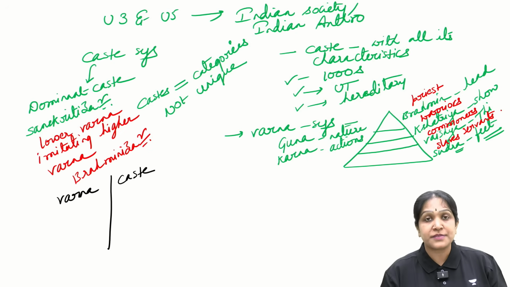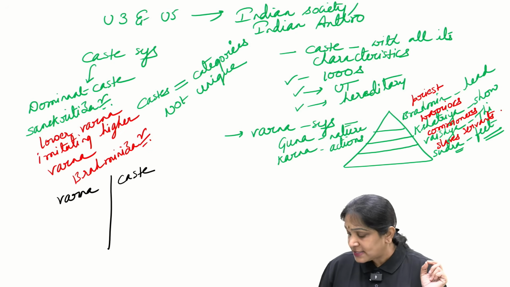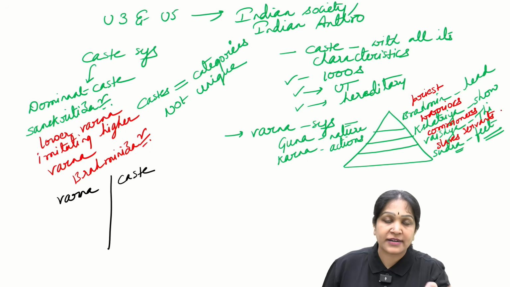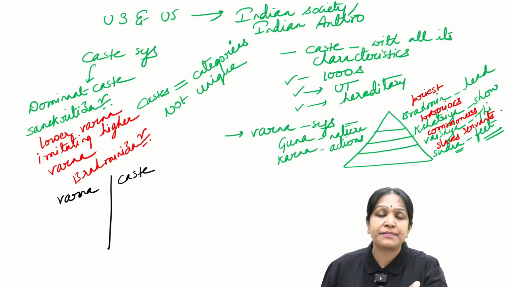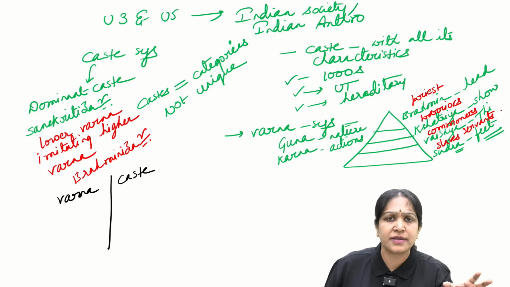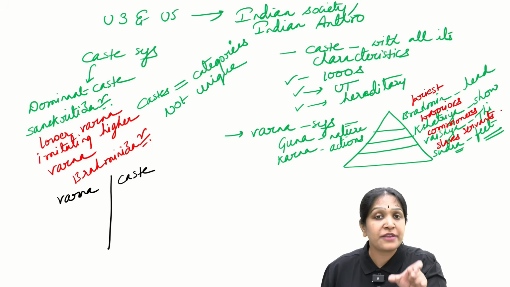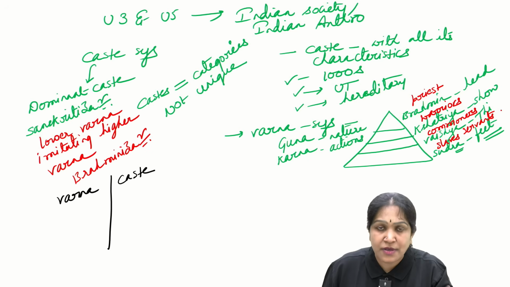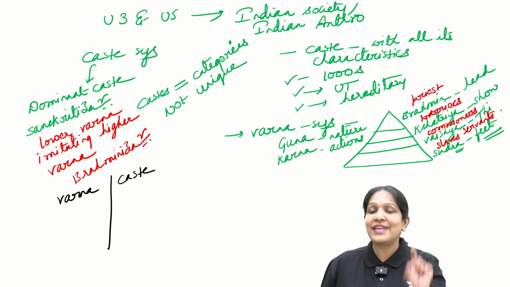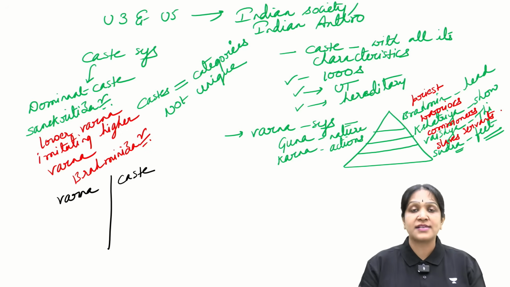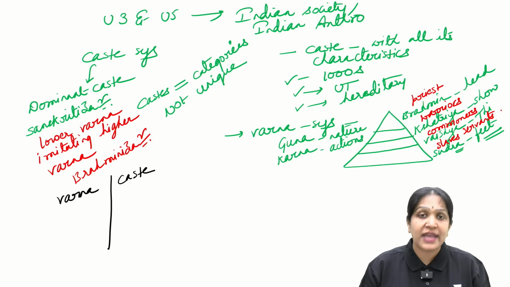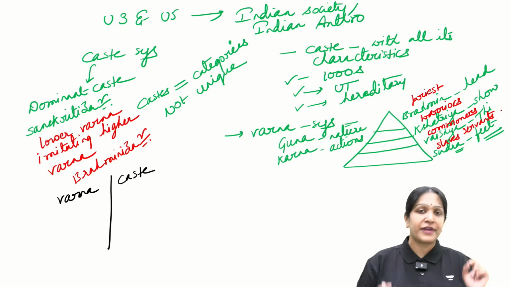Then you may ask me, is there some difference between Varna and caste? Because you might have noticed that in some books, Varna and caste are described as synonyms. They are used as synonyms. But in some books, they will differentiate. Are they synonyms or different? They are different. Varna and caste are not the same. In what way are they different?